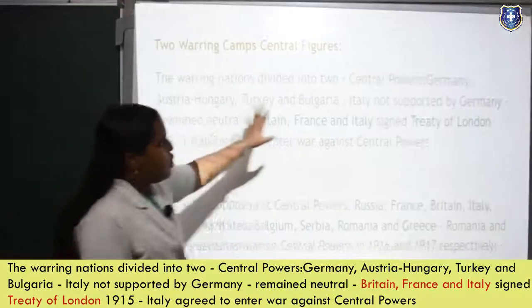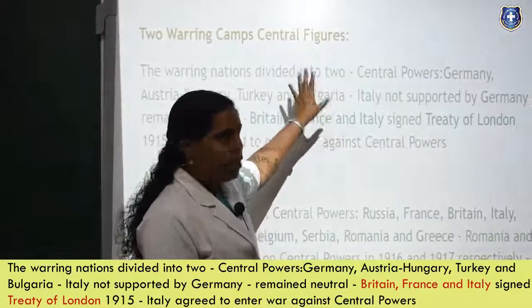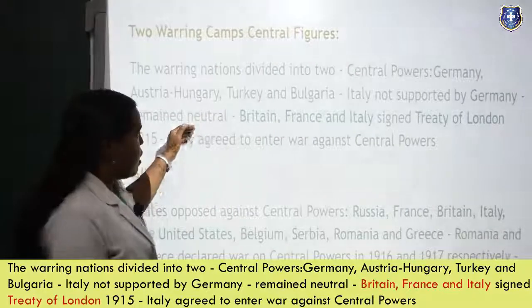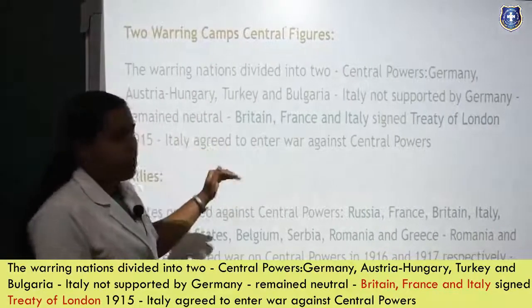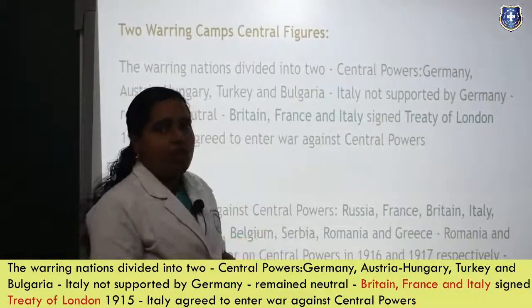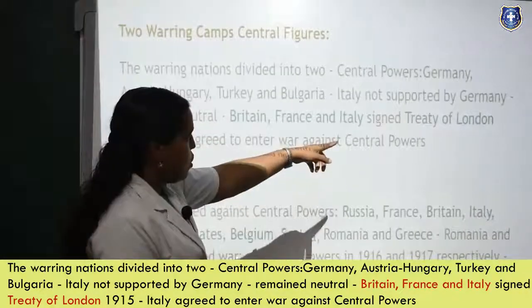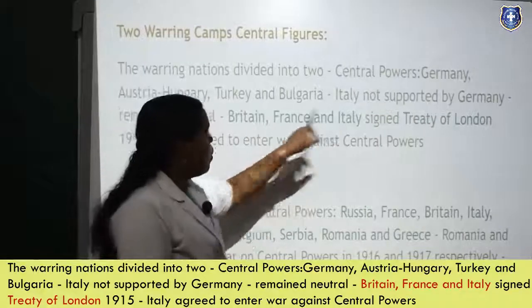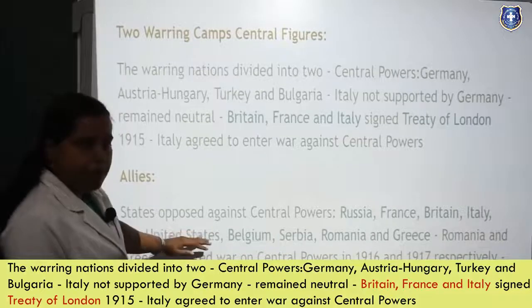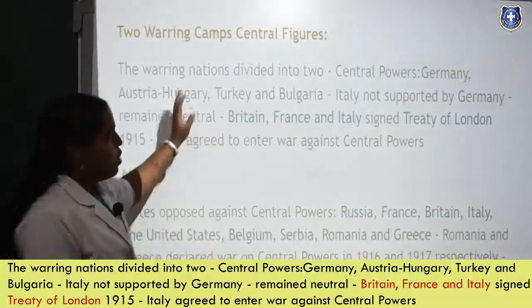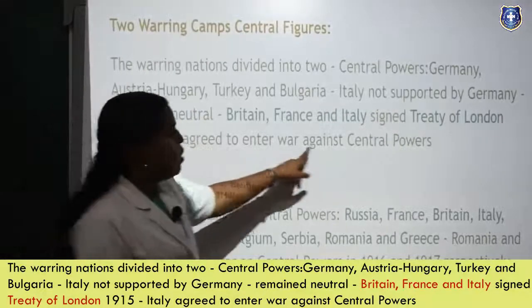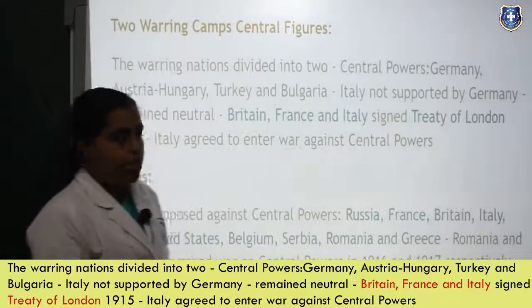Now here Germany is the superpower in the group and here Germany is not supported by Italy. So always Italy has a clash with Germany. Britain, France and Italy had a secret treaty called the Treaty of London, and there Italy goes with Britain and France and becomes a part of the Allies. So Germany always has a clash with Italy and finally Italy agreed to enter the war against the Central Powers. So that's the first thing.